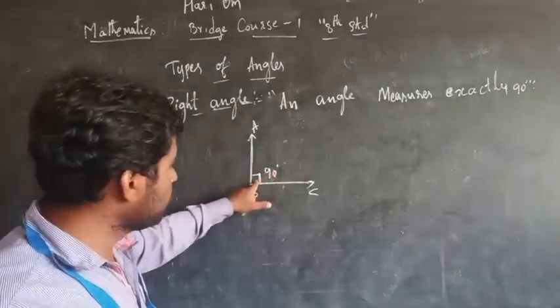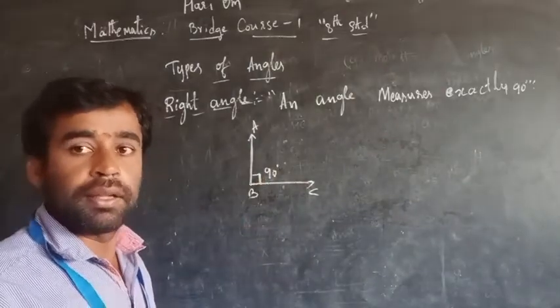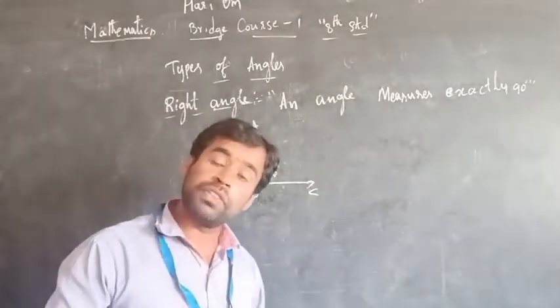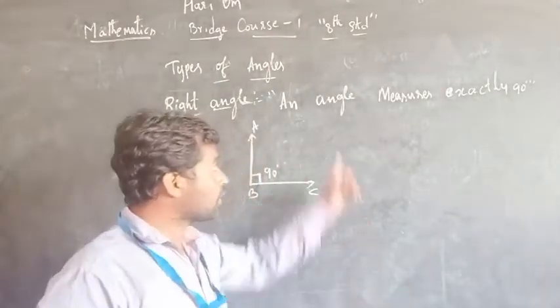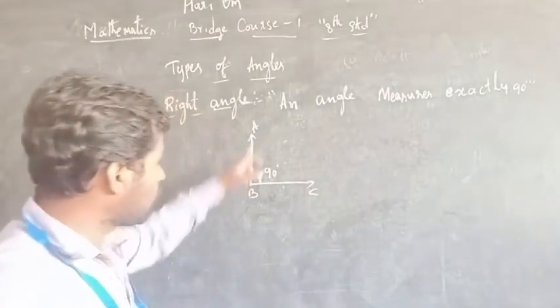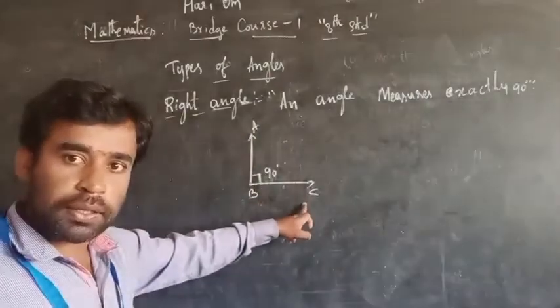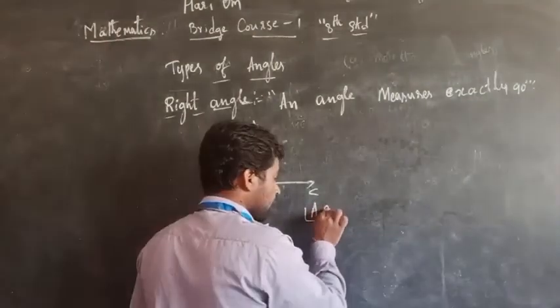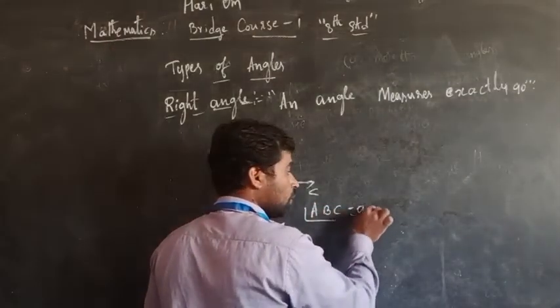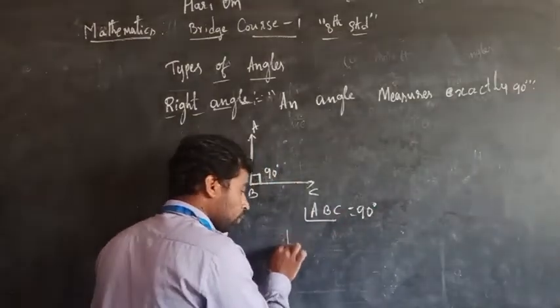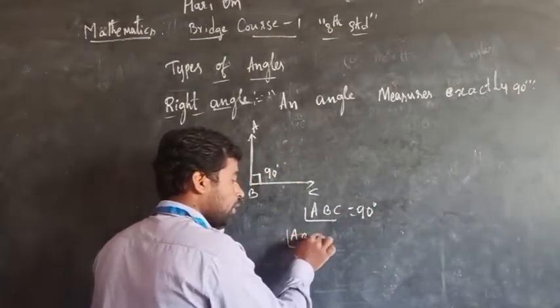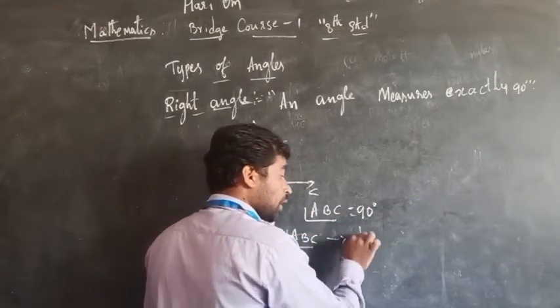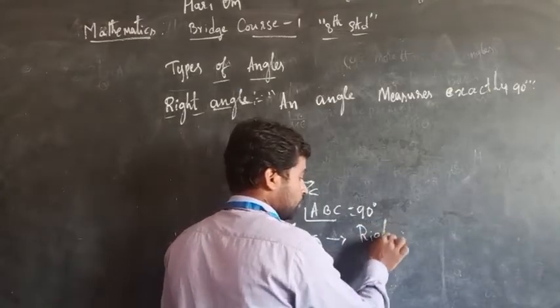In this angle, B is equal to how many degrees? 90 degree. In an angle, if one angle is equal to 90 degree, hence it is a right angle. Therefore angle ABC is equal to 90 degree. Therefore angle ABC is one of the right angles.